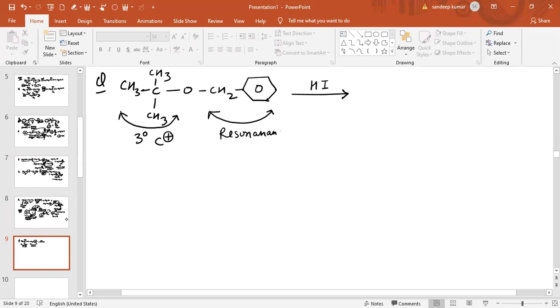So this is a resonance stabilized carbocation, which is the benzyl carbocation.